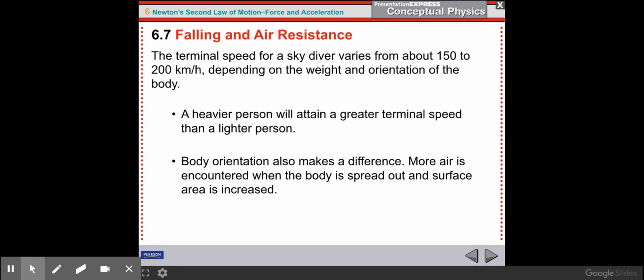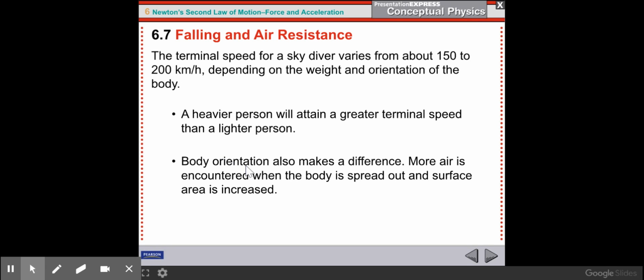All right, so the terminal speed of a skydiver varies from about 150 to 200 kilometers per hour, depending on the weight and orientation of the body. What does that mean? You ever watch movies where people are skydiving and they want to catch up with somebody else who's skydiving? They point themselves downward like they're diving, and that does make a difference. That's like turning your hand with the smaller side facing the wind.